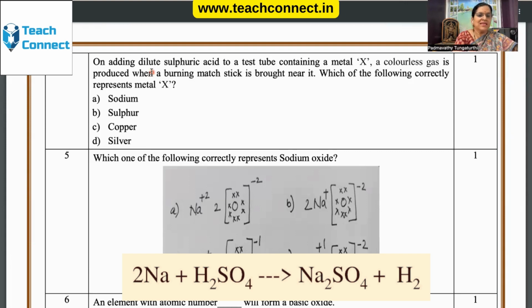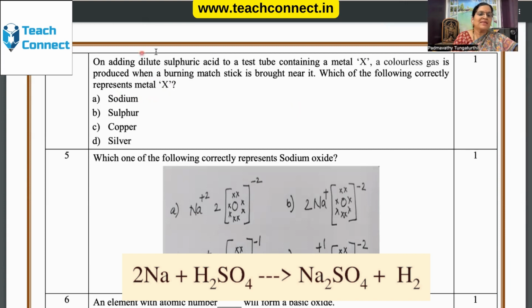We can also see that sulfur reacting with sulfuric acid gives out sulfur dioxide gas, and that gives a pungent smell. Therefore, it is given very clearly that when a burning matchstick is brought near the colorless gas, it is put off with a pop sound.